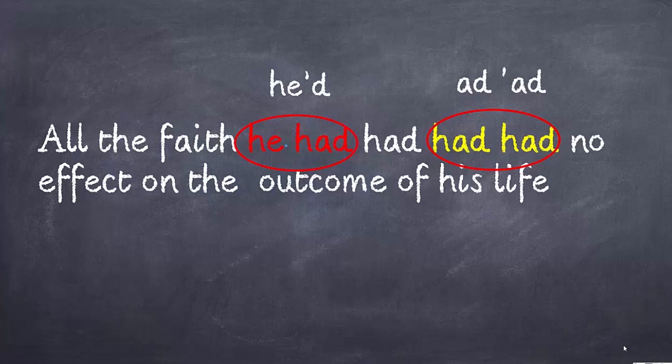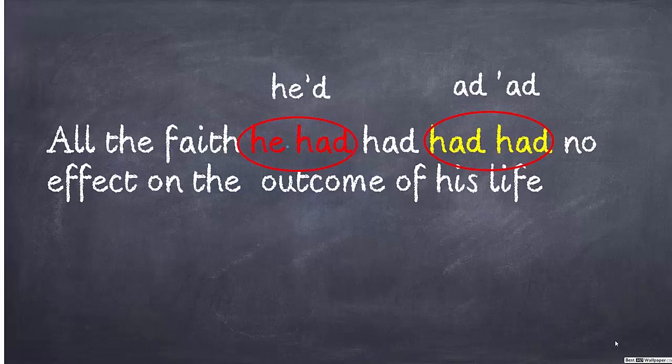So, in that way, this sentence can be read as all the faith he had had no effect on the outcome of his life. In fact, even if you put a comma after he had, it would be very easy. Like all the faith he had, had no effect on the outcome of his life.